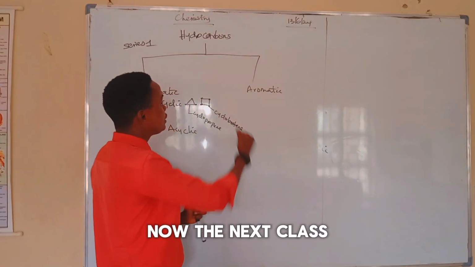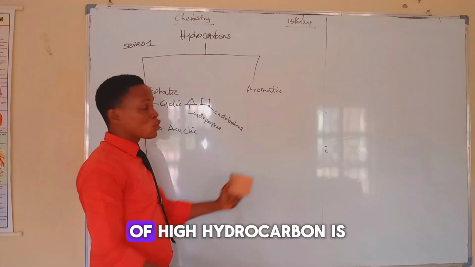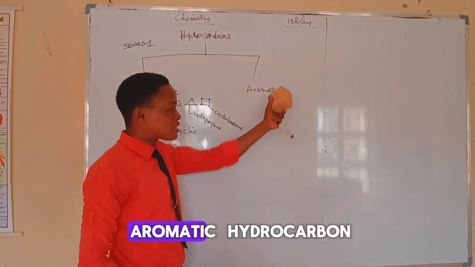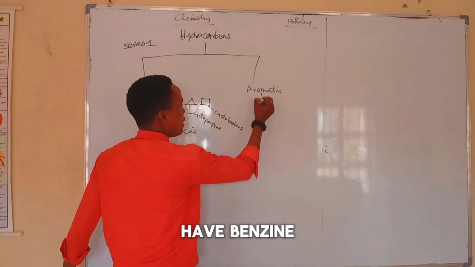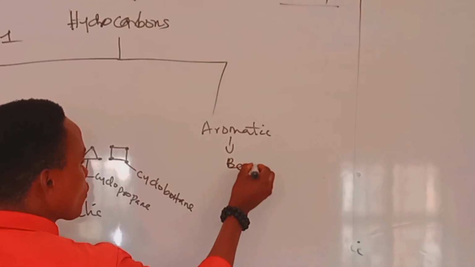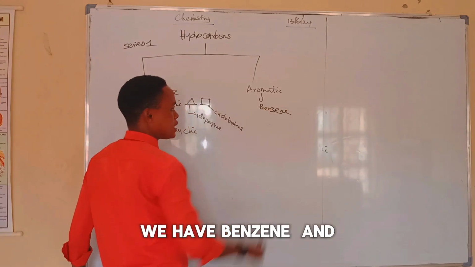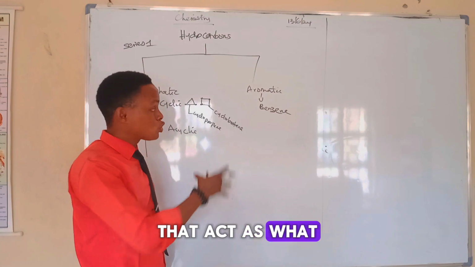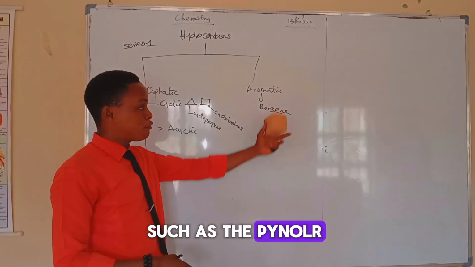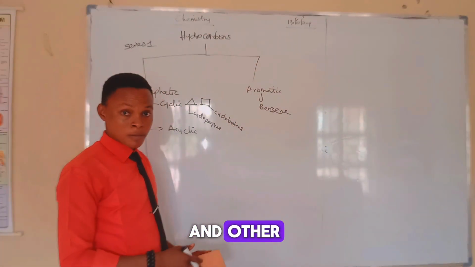Now, the next classification of hydrocarbons is aromatic hydrocarbon. Under aromatic hydrocarbon, we have benzene, and other structures that act like benzene, such as phenol and others.